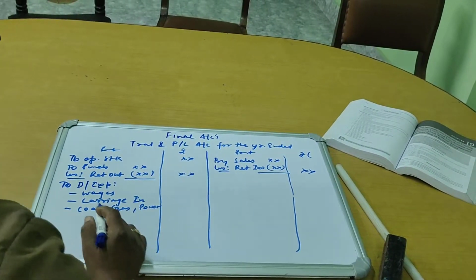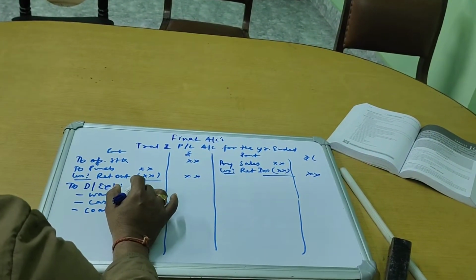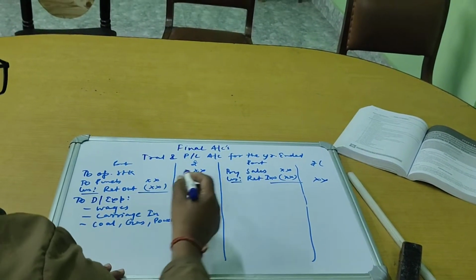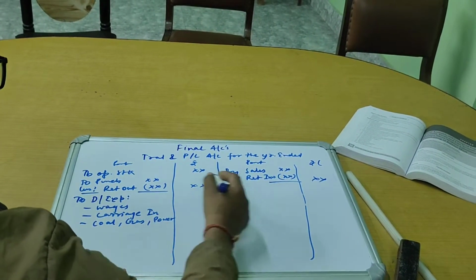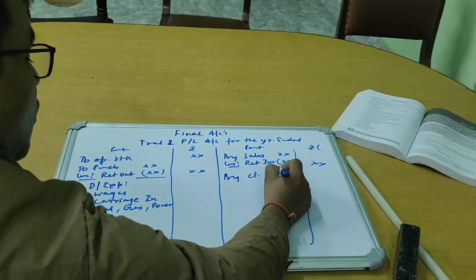Now closing stock is to be deducted from purchases. It is to be adjusted from purchases. Either you show less closing stock with return inward, or whatever is to be deducted from here, we can show it on the credit side as closing stock.